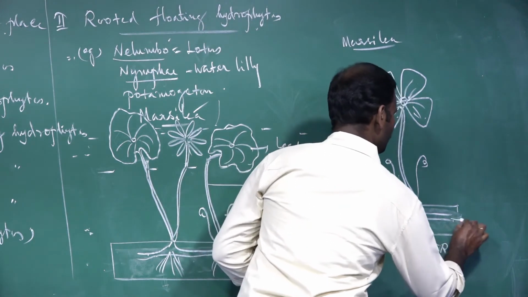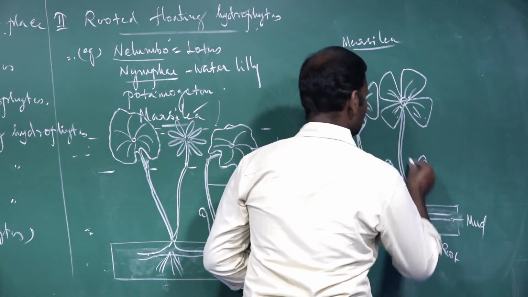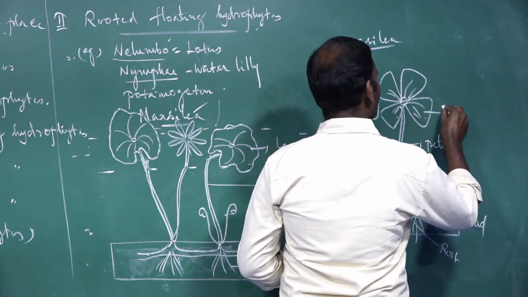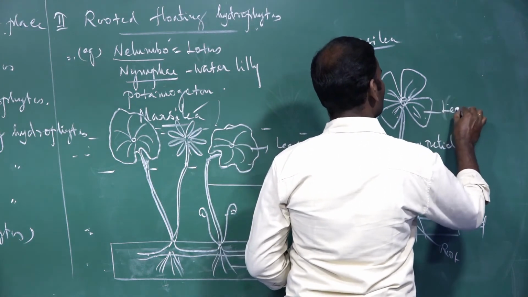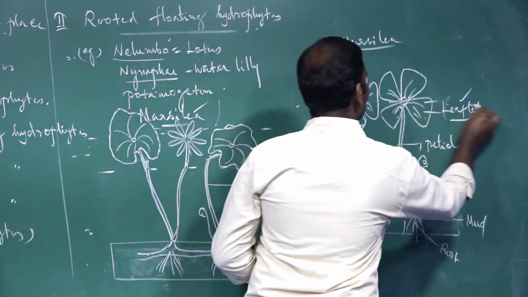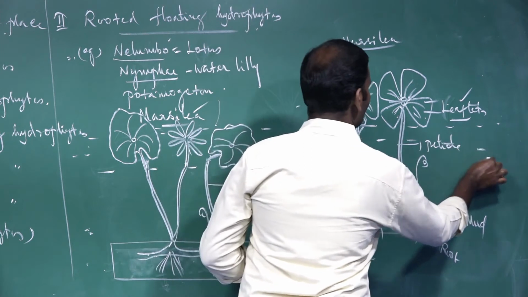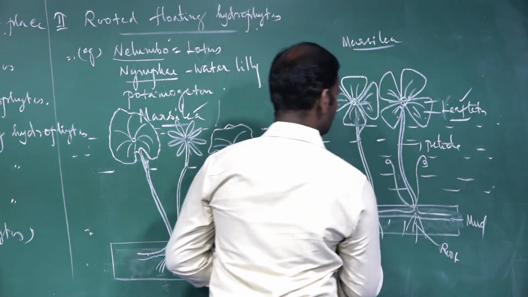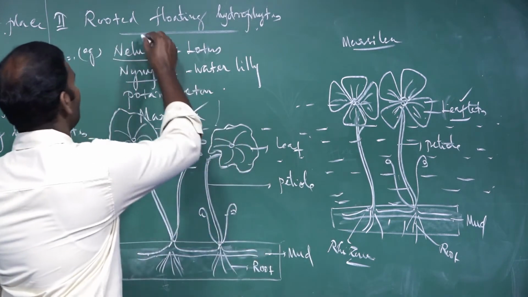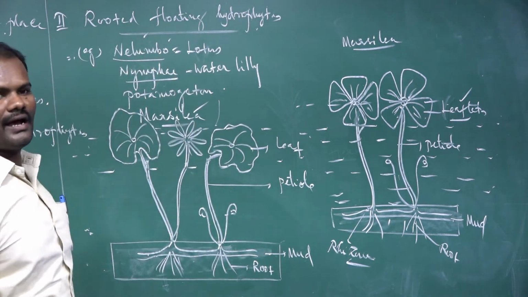It is a root, it is mud, petiole, and leaflets. So in this type of plant, they are freely floating on the water surface, but only the root is fixed in the mud. So these are called rooted floating hydrophytes.